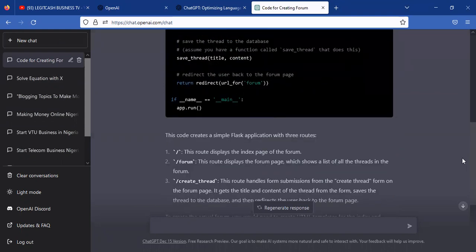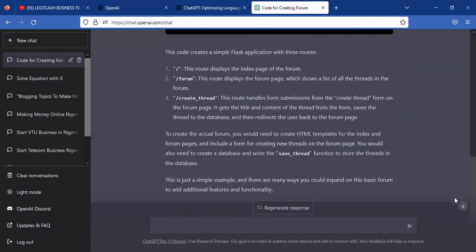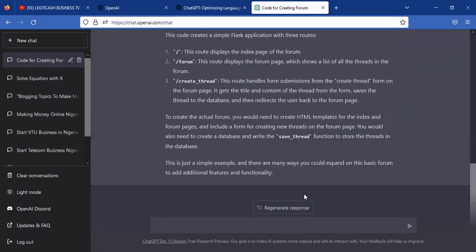This code creates a simple Flask application with trade routes. Then, if you want to write this code to create the actual forum, you would need to create an HTML template for the index and forum pages and include a form for creating new trades on the forum pages. You would also need to create a database and write the save trade function. This is just an example, and there are many ways you could expand on this basic forum to add additional features and functions.